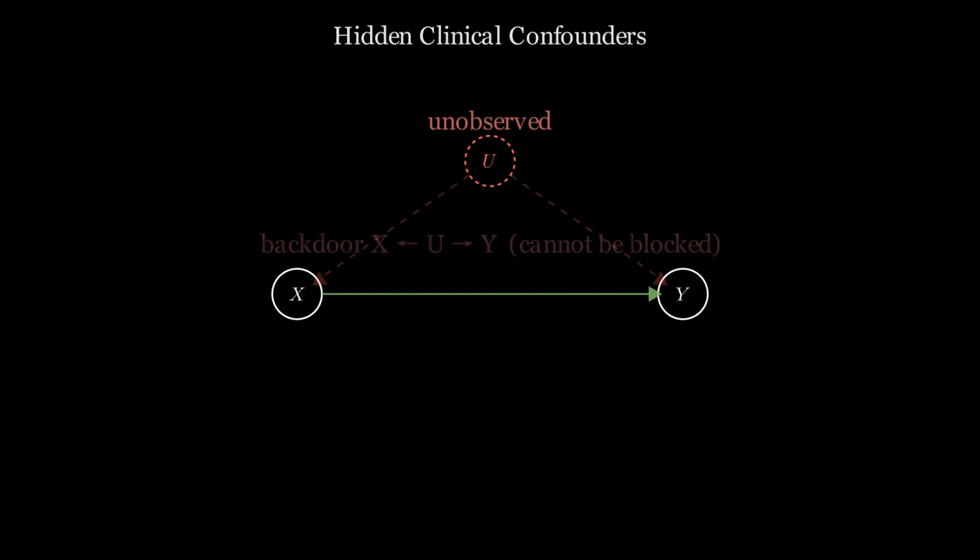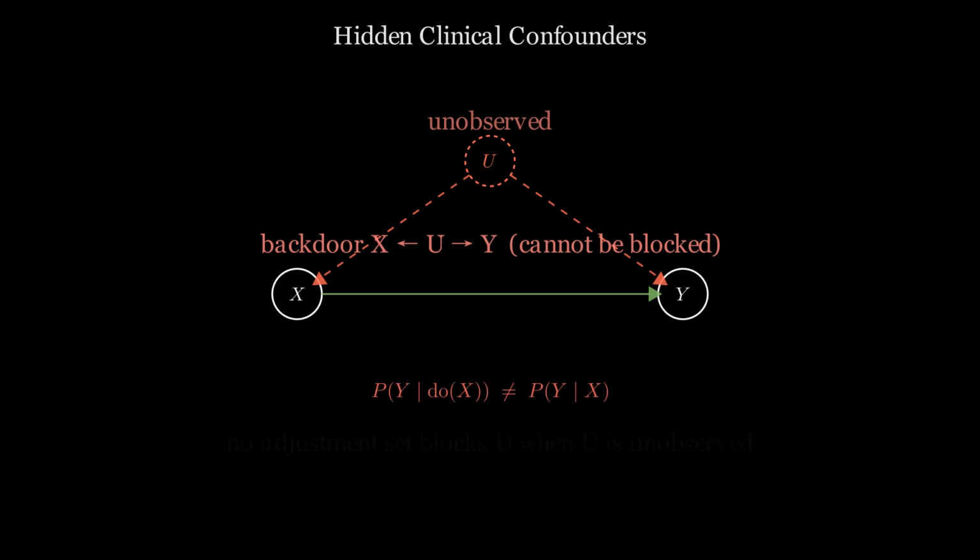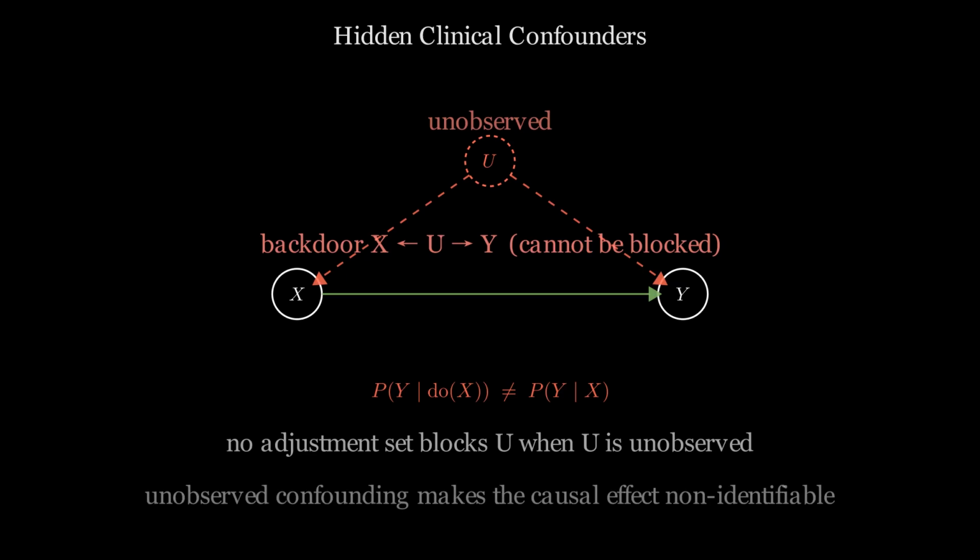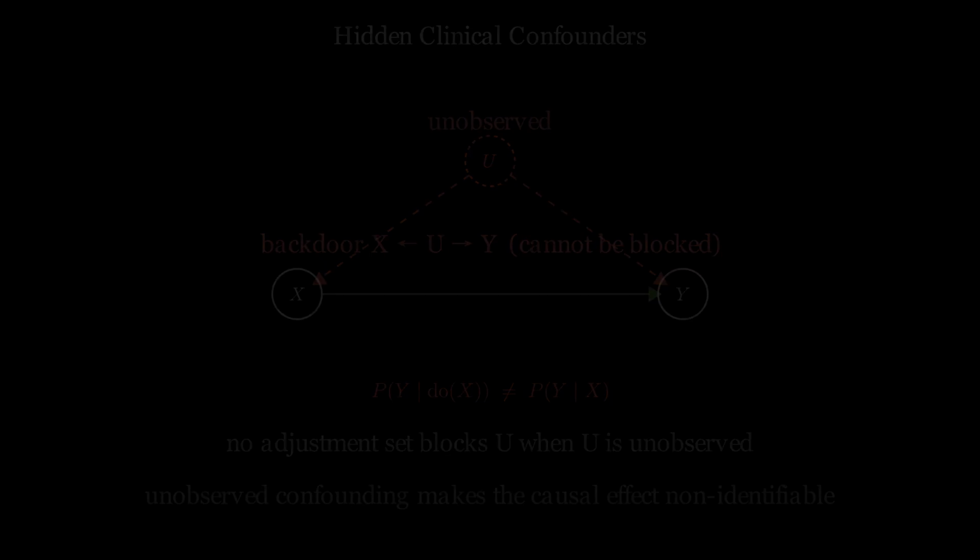A more severely ill patient may both receive more aggressive treatment and have worse outcomes, for reasons that are never observed. Because the confounder is unobserved, it cannot be conditioned on. The backdoor pathway it creates through the causal structure cannot be blocked. In this case, the treatment effect cannot be recovered from the observational data. No statistical method removes bias from a factor that was never measured. The only reliable solution is a controlled trial where treatment assignment is external. Without that, the true causal effect remains opaque.